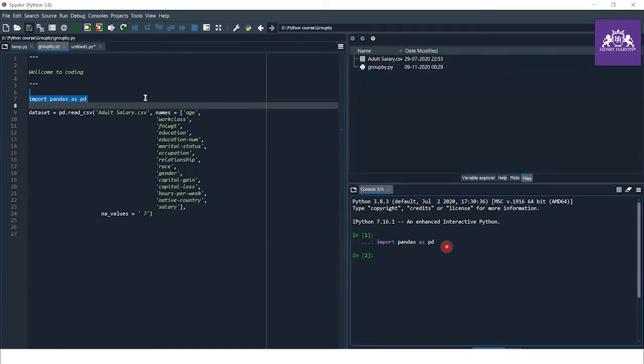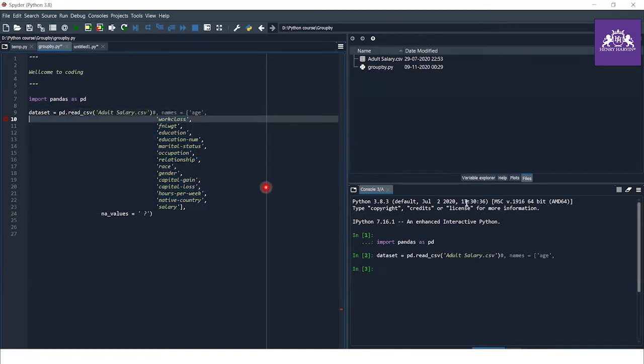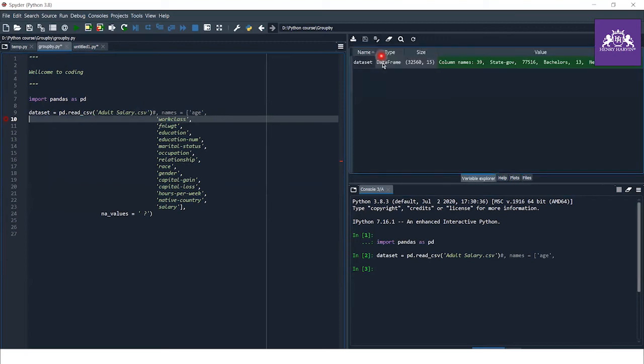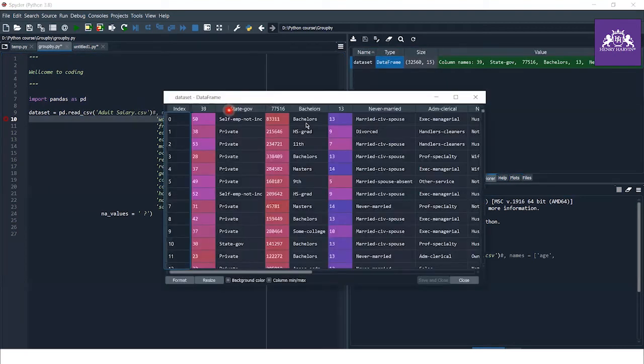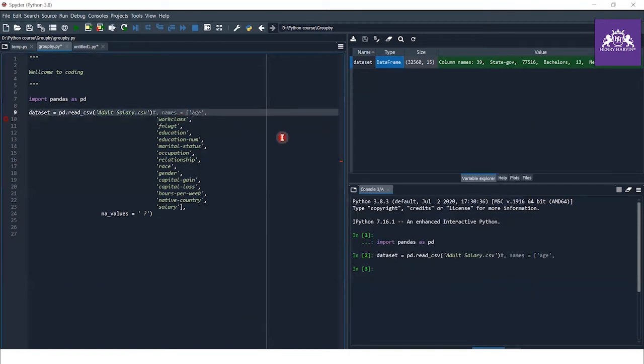So I imported the pandas library, and after this, to read this adult salary dataset, you just type adultsalary.csv. But here you have to specify the names, otherwise you're going to see some problems when you load the datasets. I think I should show you. Yes, see this, when you load the dataset without providing the names, it will take the first row as the header. The first row, 30 state government, is the value of the first row, and it will give it to you as a header. So to resolve this issue, you just have to provide the names.